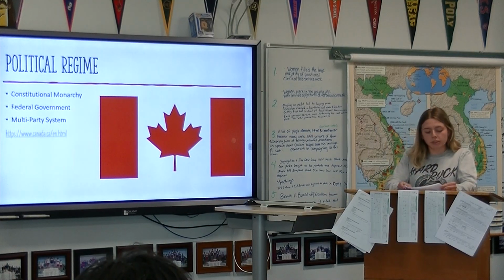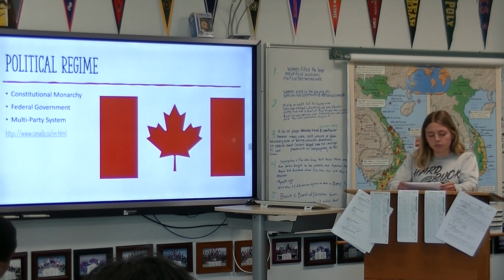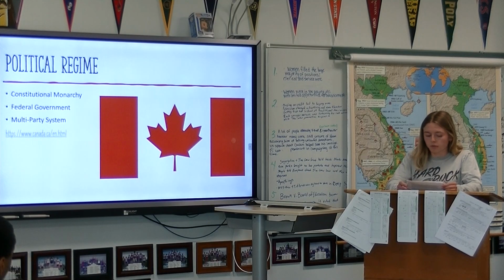The political regime. The Crown, King Charles III, is the head of state and serves a primarily ceremonial role, and the executive authority is exercised on behalf of the monarchy by the Governor General, who is appointed by the monarch with the Prime Minister's input. The people vote in order to elect legislators into Parliament. The Parliament then elects the Prime Minister, who is currently Mark Carney, who was elected in March of this year.